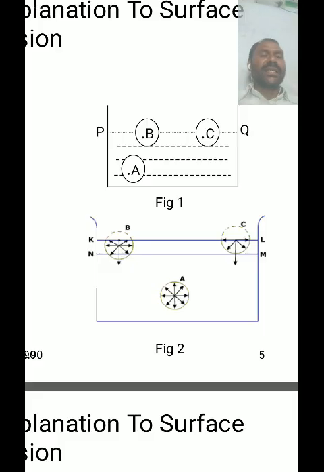Hence, there will be a net resultant downward force on the molecule. The molecule C is just on the free surface. The sphere of influence around molecule C is exactly half outside and half inside the liquid. Hence, it will be subjected to a net downward force, which will be maximum.